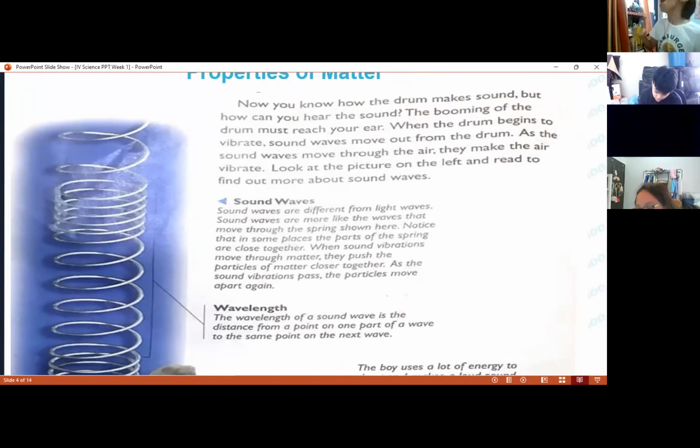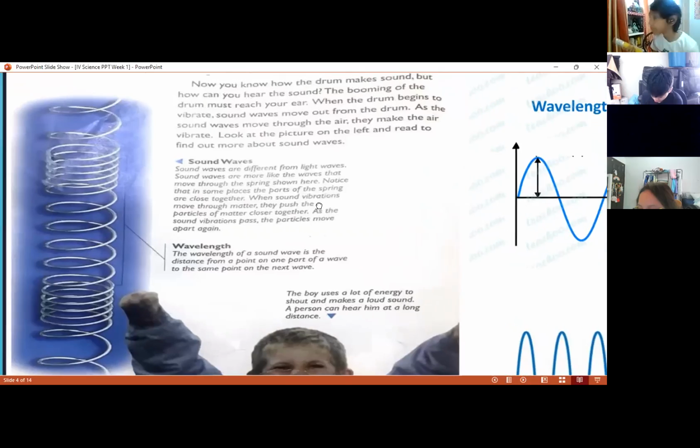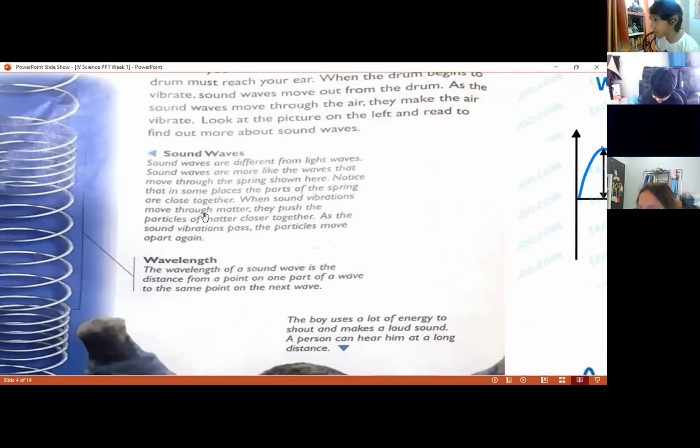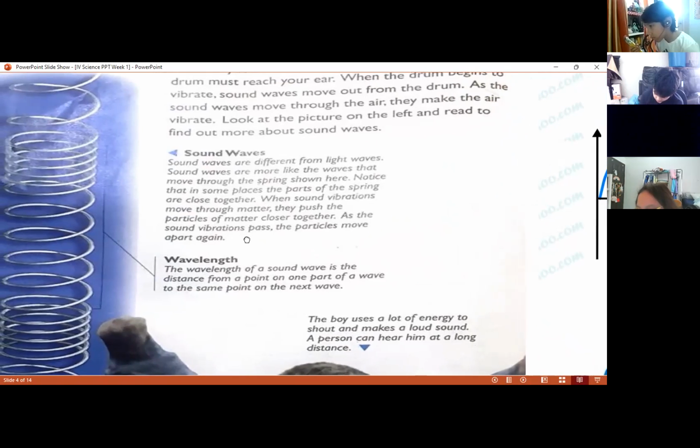Notice that in some places the parts of the spring are close together. When sound vibrations move through matter, they push the particles of matter close together. As the sound vibrations pass, the particles move apart again.